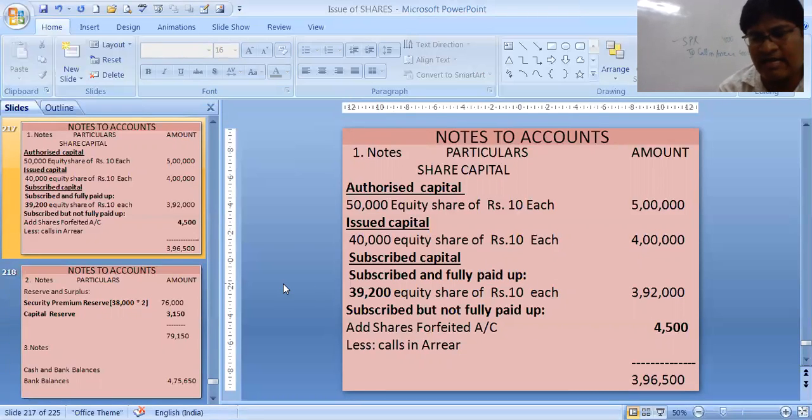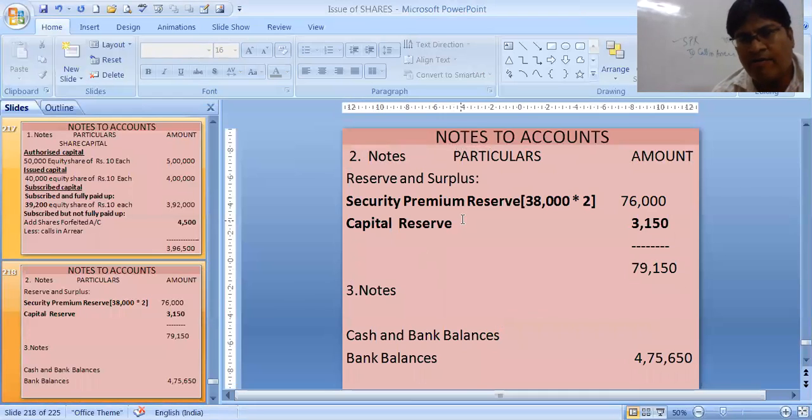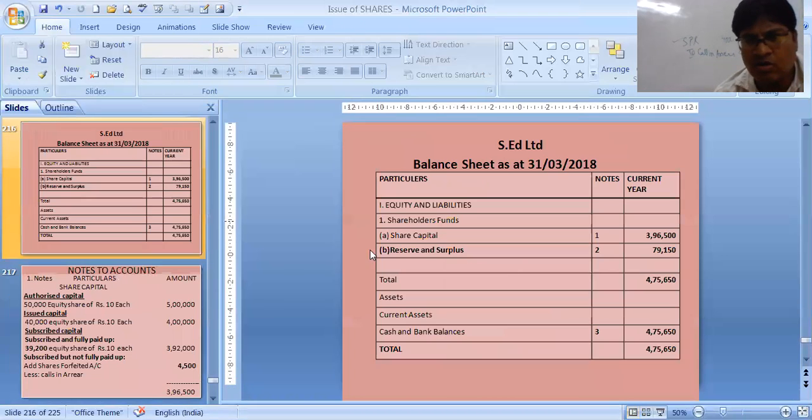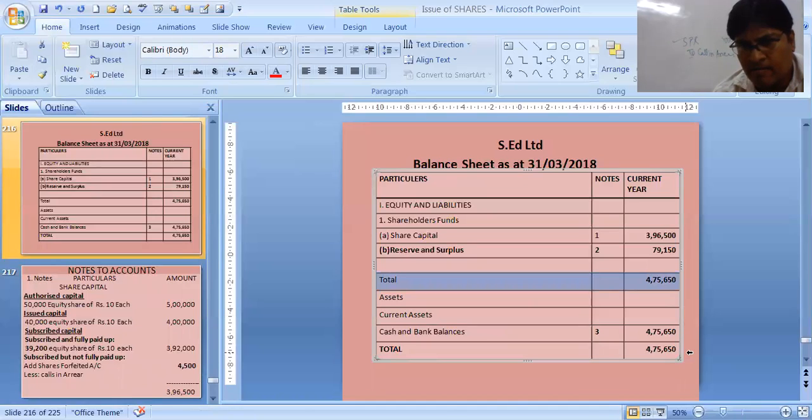So this is our share capital account. Now our reserves and surplus: security premium 38,000 into 2, because the rest of the 1,200 shares we have reissued at a discount. Capital reserve, we have transferred 3150, 79150. Cash and bank balance, the balancing figure, 4,75,000. See the balance sheet now. The liability side is 4,75,650, and your cash and bank balance is also 4,75,650. Notes 1, 2, and 3 we have done.